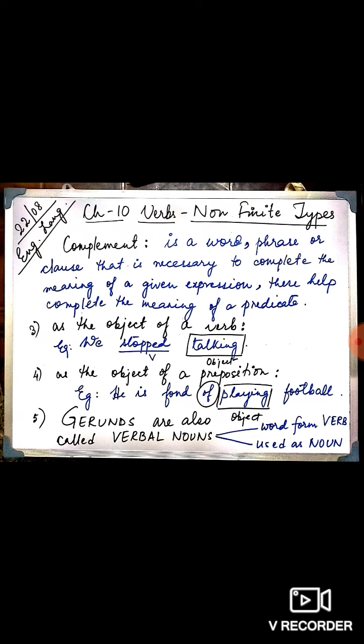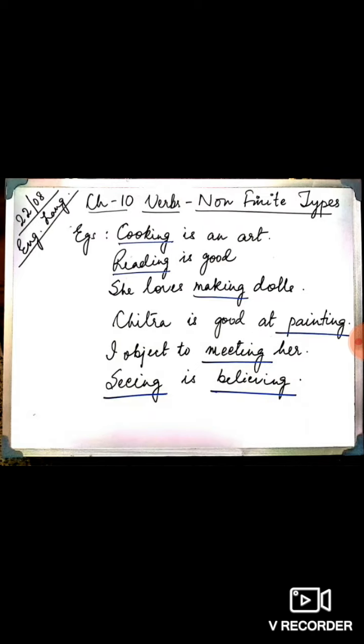Let's consider this word playing here in this sentence. He is fond of playing. Playing, if we look at this word, play plus ing, at an instant we would say that this is a verb because the form of the word is verb as ing is added to the base form play, but it is used as a noun when it is used as a gerund. Therefore, gerunds are also called verbal nouns. I hope you have understood.